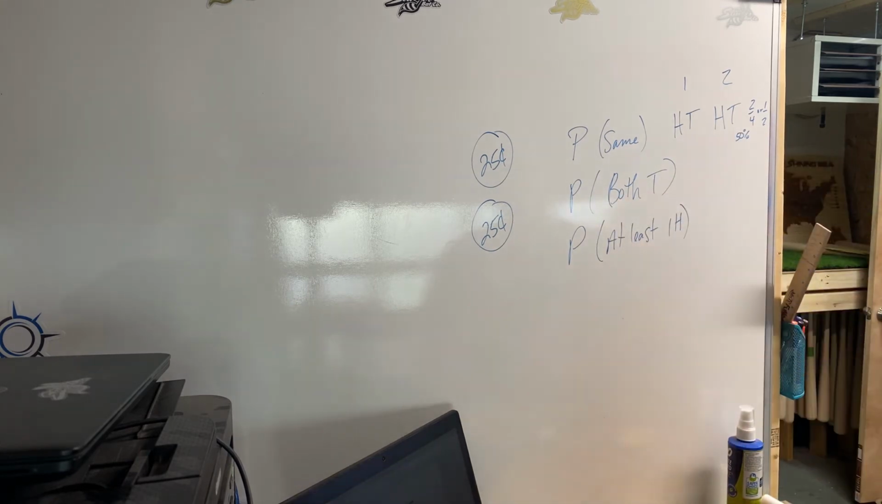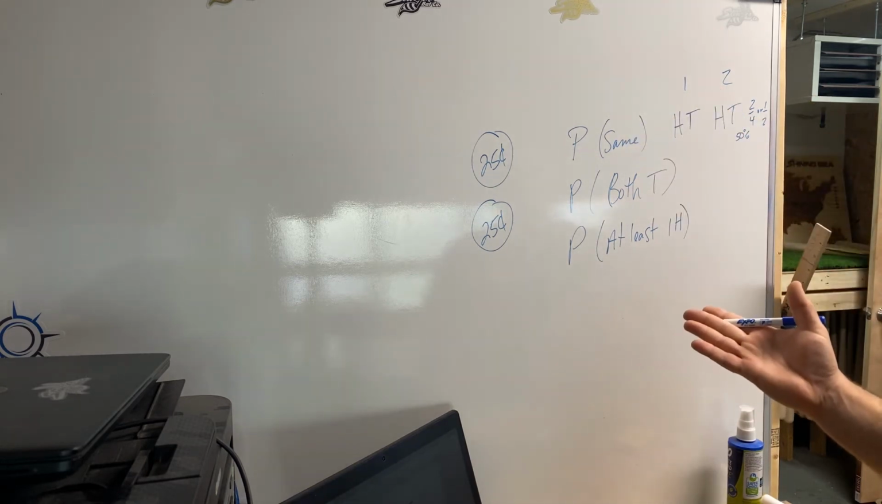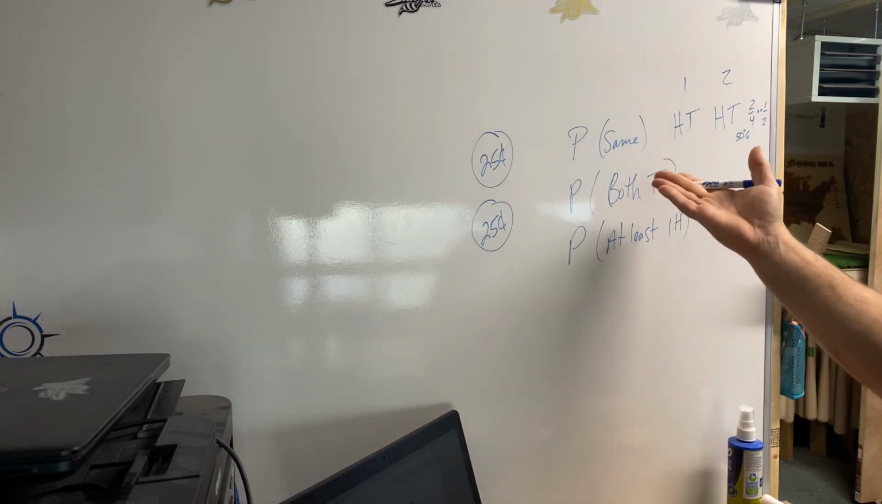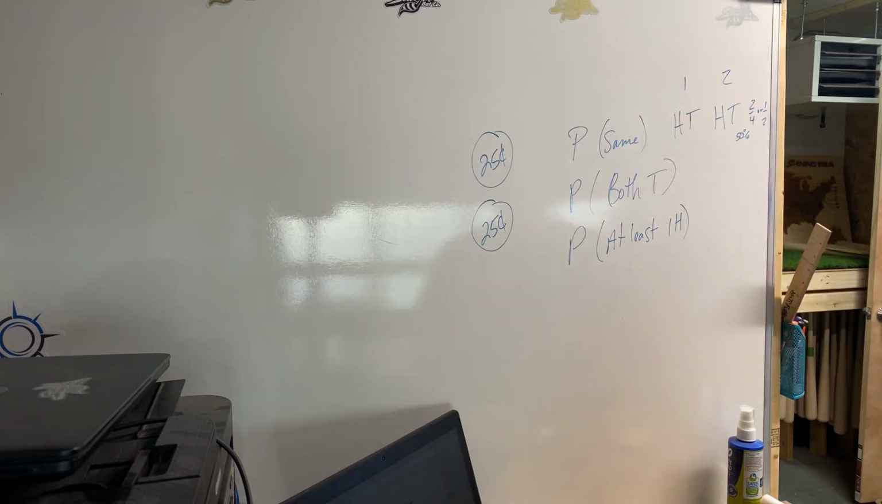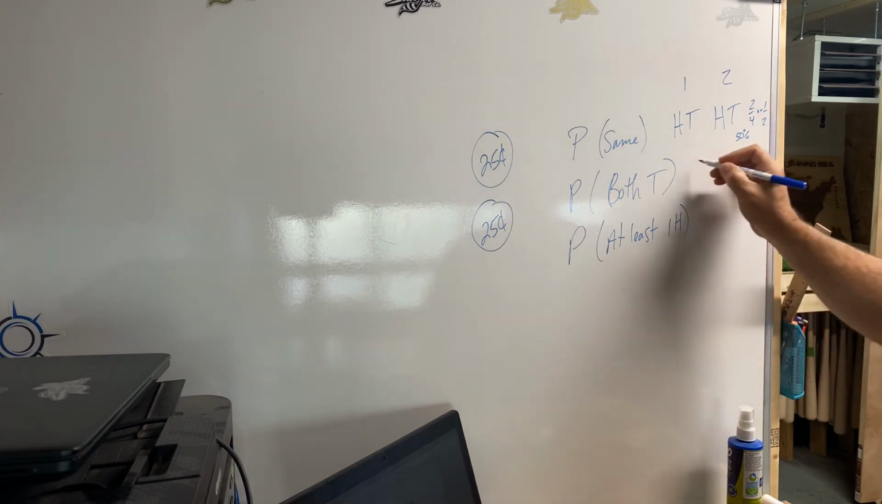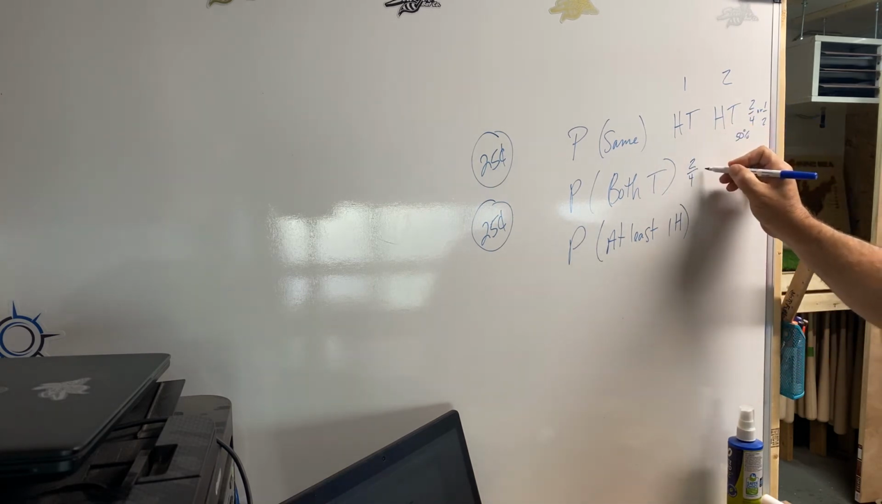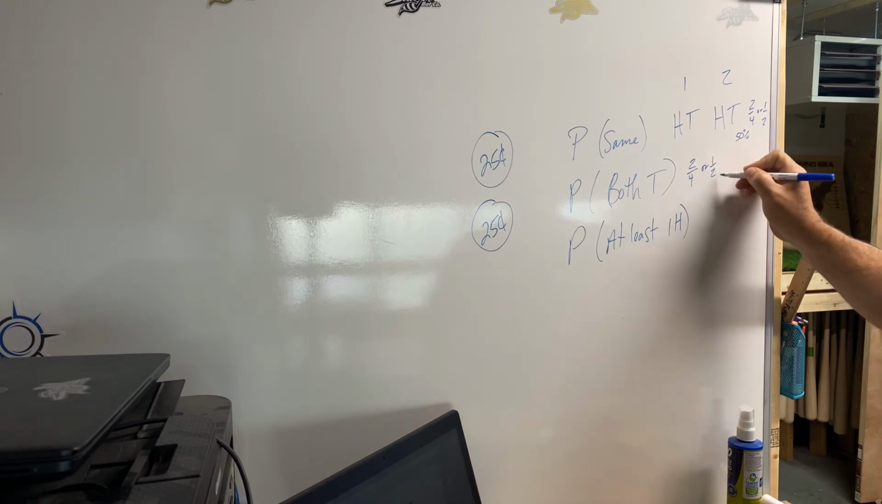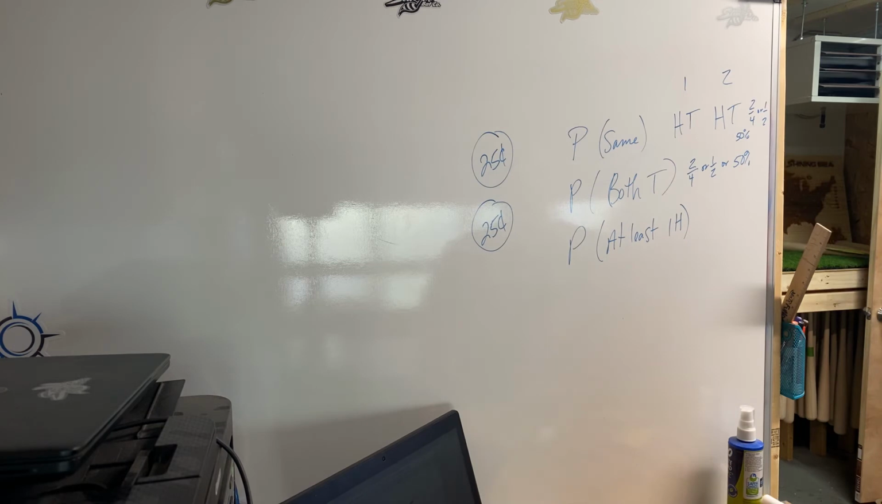Now, what are the odds of getting both tails? Well, that's just the same thing. It's the same type of question. It's just telling you you're looking for tails this time instead of saying the same. So if they're both tails, it would be 2 fourths again, or 1 half, or 50%, whichever way you want to write it.